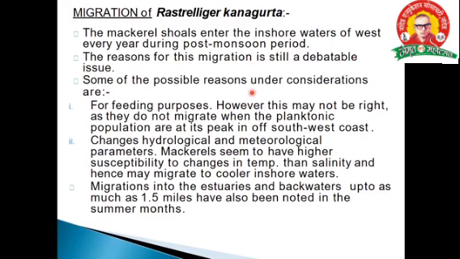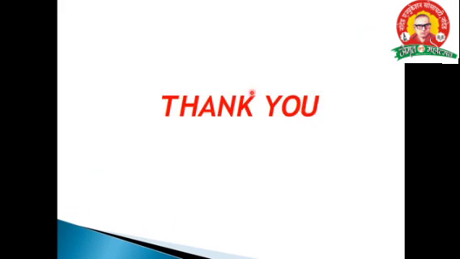Changes in hydrological and meteorological parameters. Mackerel seem to have higher sensitivity to changes in temperature and salinity, and hence migrate to cooler inshore water. Migration into the estuaries and brackish water up to about 1.5 miles may also be noted down. This is one special point of view of the mackerel fish.